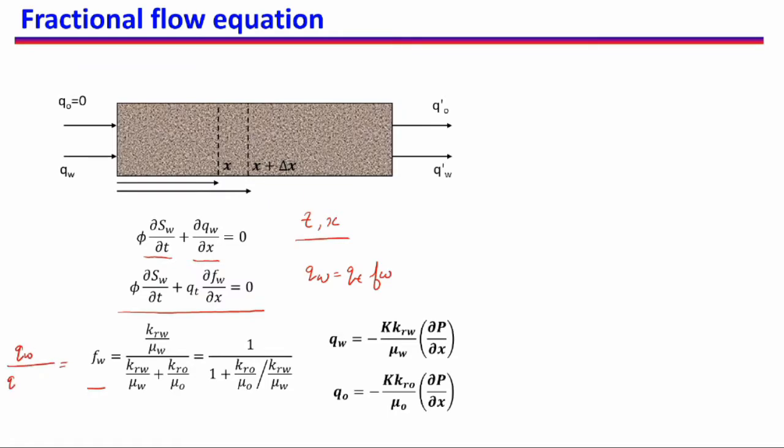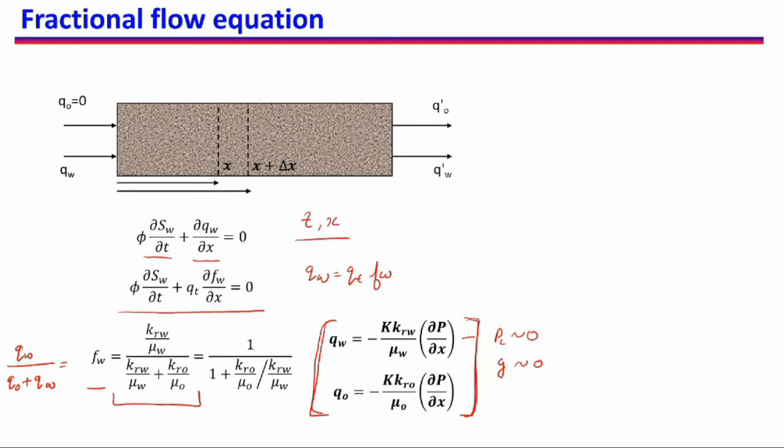Now fractional flow of water is equal to QW, which is the flow rate of water, divided by QO plus QW. If we use the modified Darcy's law, where we are not considering any gravity, we are not considering capillary pressure, and gravity is assumed to be zero in the direction of flow, then these are the QW and QO equations from the modified Darcy's law, which give us this as the fractional flow.